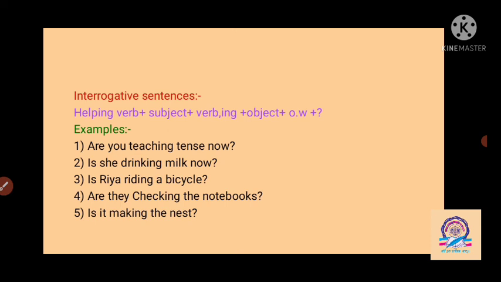So here the present time is the time during the moment of speaking, when the work is going on. To show that the work is going on, during the time of speaking, we use the present continuous tense here. Okay, thank you.